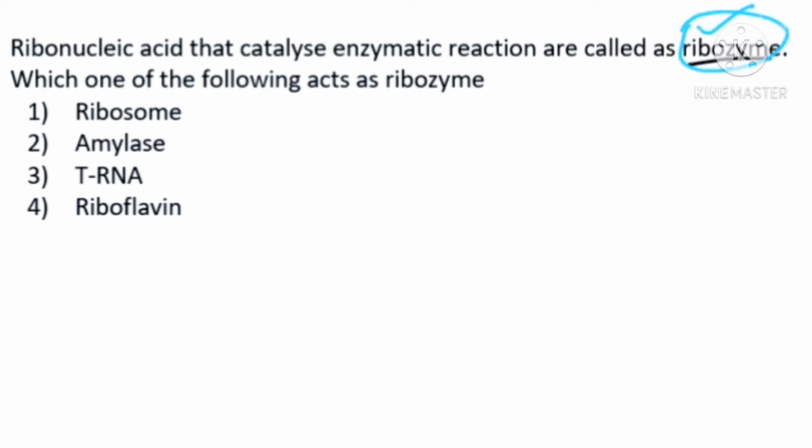So which one will act as a ribozyme? For this you have to remember, if you know peptide bond formation, you have to recall the molecular basis of inheritance chapter in your mind, and you have to remember that two types of ribosomes are there, 70S and 80S. Okay beta, and 70S was having 50S and 30S, and 80S was having 60S and 40S.